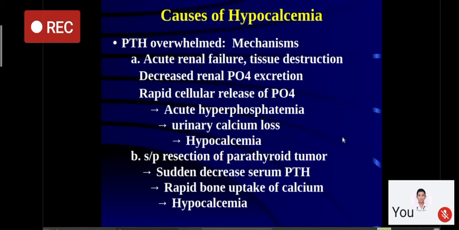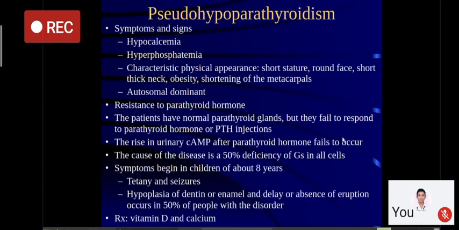Now, there is an important term known as pseudohypoparathyroidism. These patients have hypocalcemia and hyperphosphatemia, the same picture as you see in hypoparathyroidism. When PTH levels are low, calcium will be low and phosphate will be high. But if you measure PTH level in them, it will be normal or slightly elevated. Also, they have characteristic facial features and physical appearance: they are short, they have round faces, a short, thick neck, and there is shortening of the metacarpals.